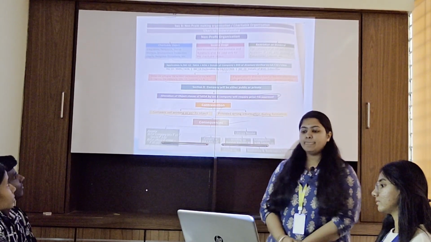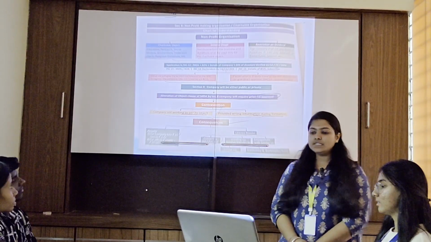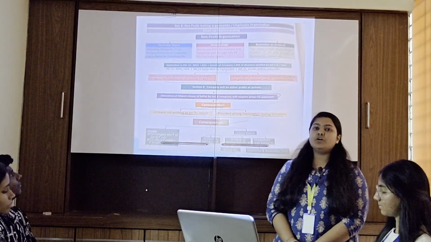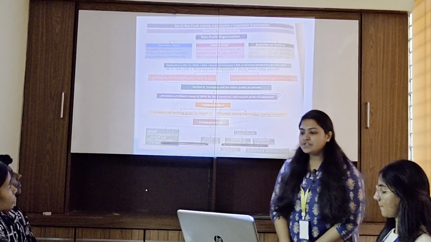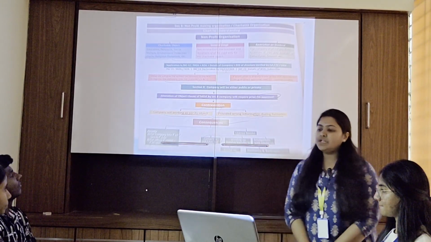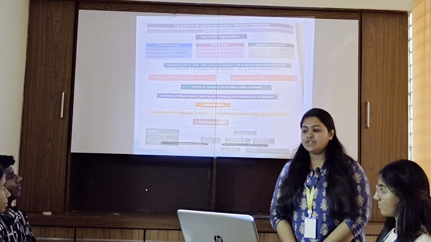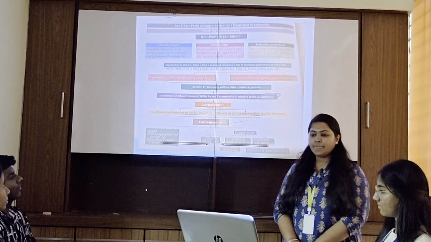Income usage: net income from the business and donations shall be used only for the charitable objects. Restriction on dividend: the company shall not pay a dividend; however, it can pay interest on debentures and deposits, etc.